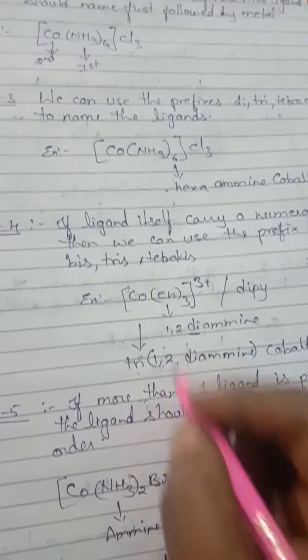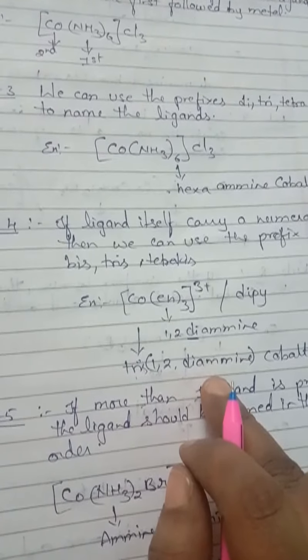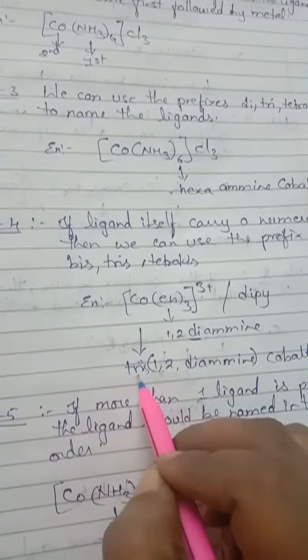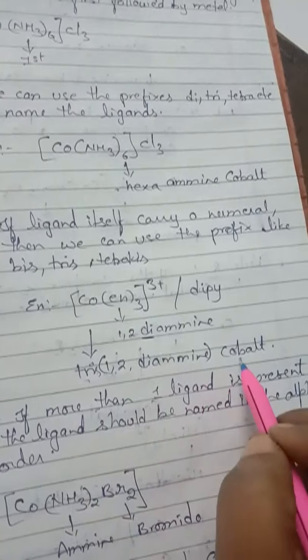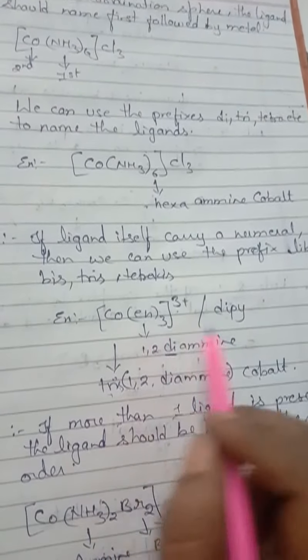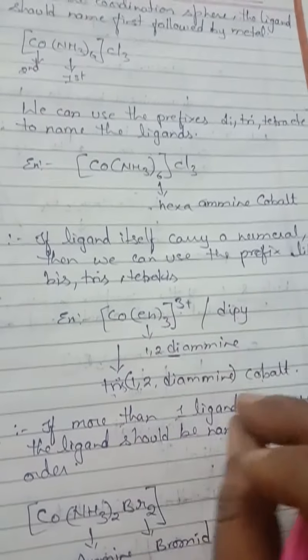We have to use tris(1,2-diamine). This one is 3, so that is why we are giving tris. Tris(1,2-diamine)cobalt. This confusion will arise only in the case of en and dipyridyl. In these two examples only, you have to keep more concentration.